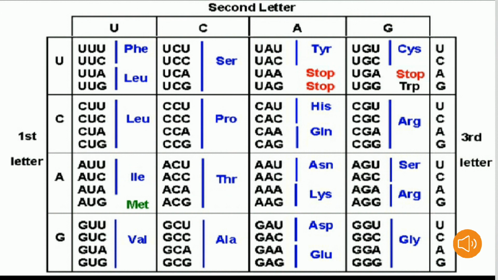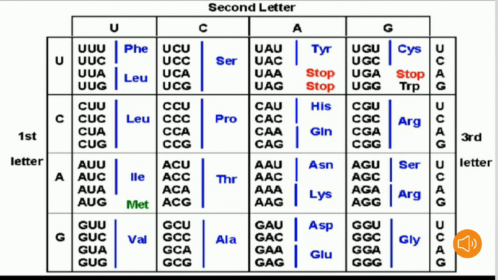UGU, UGC, triplet codons code for the amino acid cysteine. UGA is the stop codon, and UGG is the codon which codes for the amino acid tryptophan.